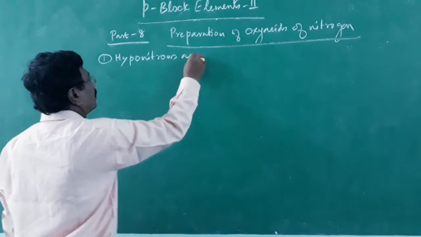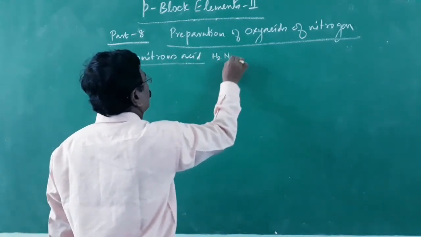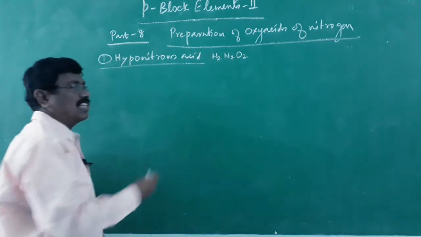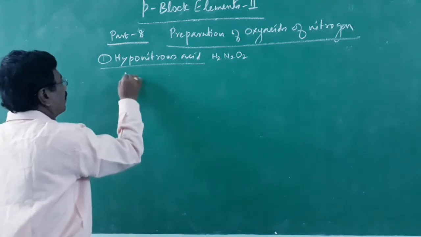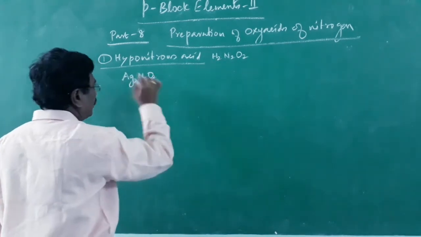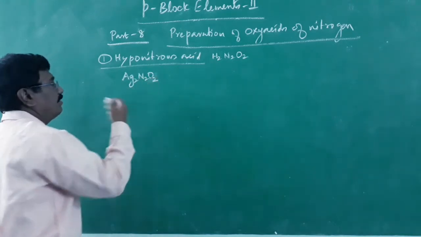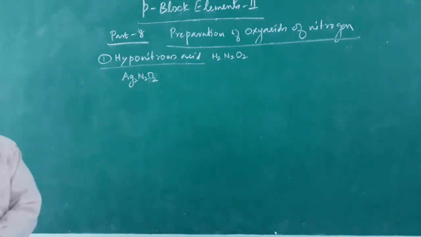Can you recollect the structure? H2N2O2. We get a similar type of salt. What is the similar type of salt? Silver hyponitrite, Ag2N2O2. Instead of these two hydrogens, we have silver: hyponitrite salt of hyponitrous acid.